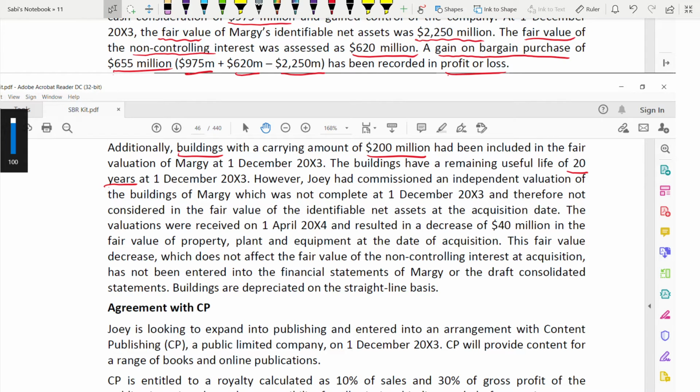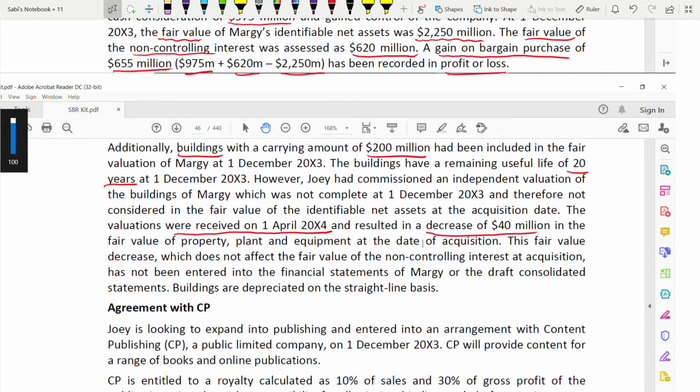When was the valuation received? Even on the day they acquired, 1st December 2003, they could not decide on the fair value of the building. The valuation was received later, on 1st of April 2004, and it resulted in a decrease of 40 million in the fair value of PPE at the date of acquisition.